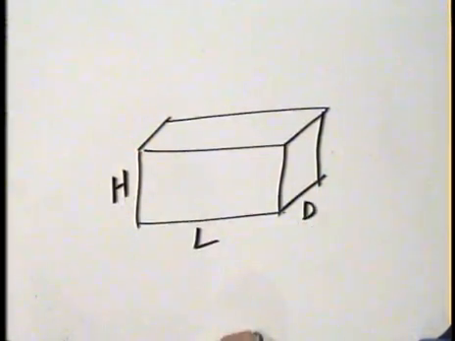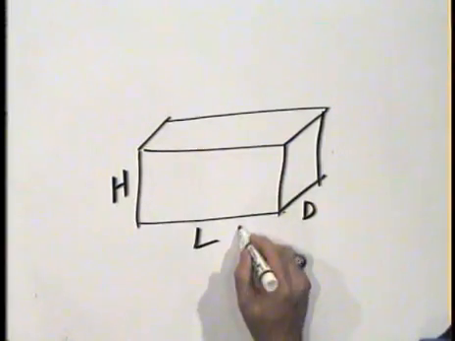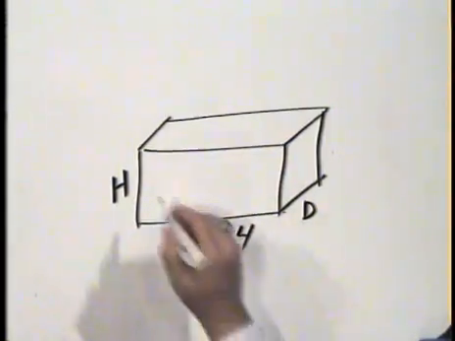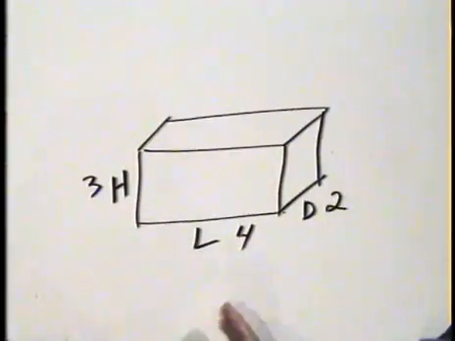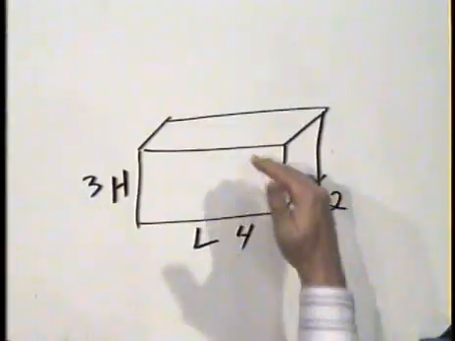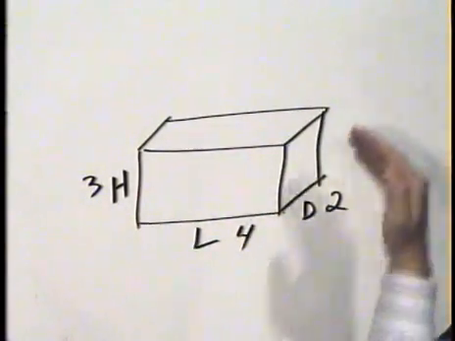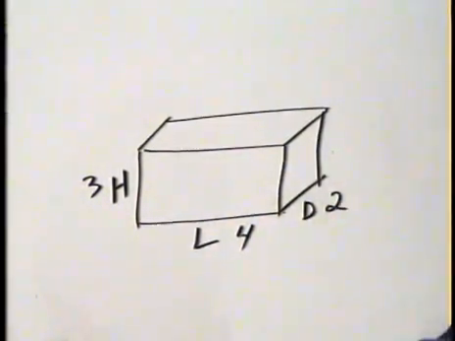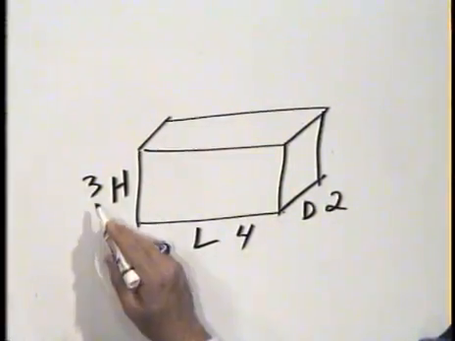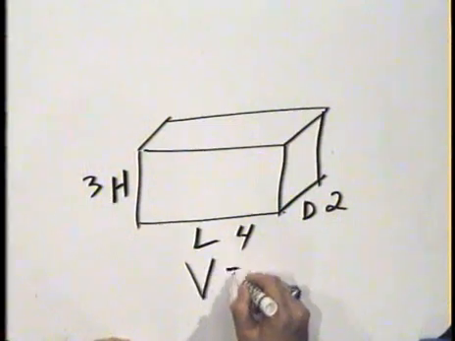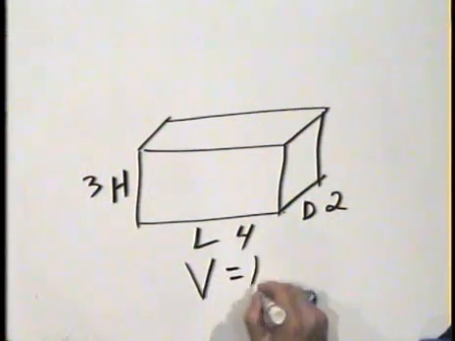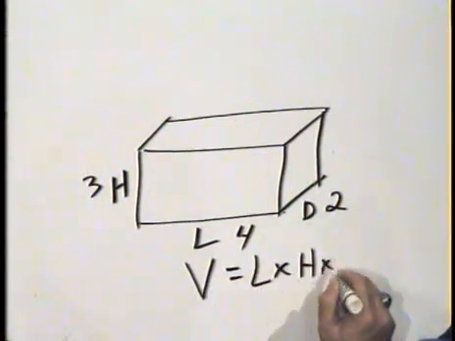Well, I think you could see that if this length was 4 and the height was 3 and the depth was 2, that basically we would measure and we'd have 4 times 3 cubes in the front and we'd have 2 racks of those 12 cubes. Or we'd have 3 times 4 times 2, 24 cubes of unit size. And therefore, the volume of a rectangular prism or a box is the length times the height times the depth.